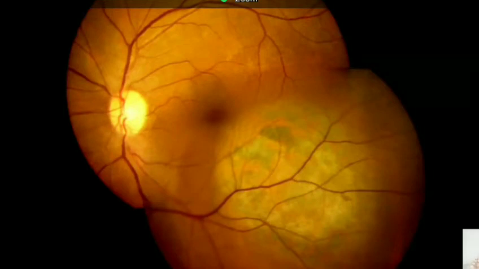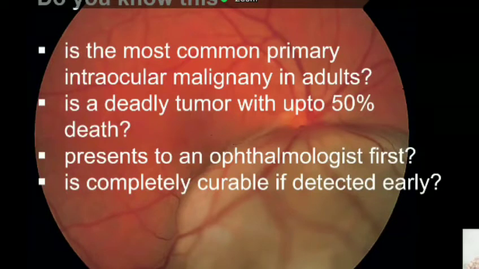Because I'll be talking about uveal melanoma as such. So why should we know about uveal melanoma? Because it's the most common primary intraocular malignancy in adults. If you talk about the most common intraocular malignancy in adults, that will be metastasis, but the most common primary intraocular malignancy is melanoma. It's a deadly tumor with up to 50% mortality, and it often presents to an ophthalmologist first because these patients have visual symptoms, and it is curable, at least the ocular component is curable if it is detected early.